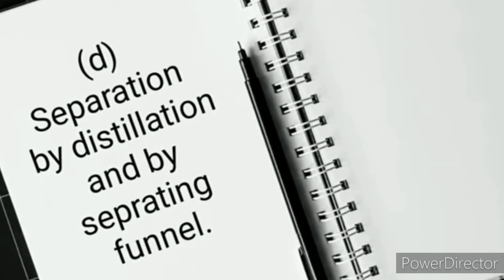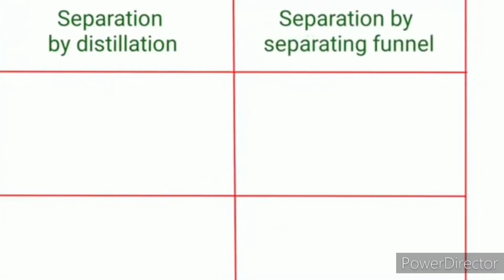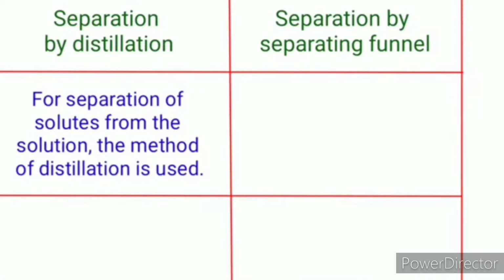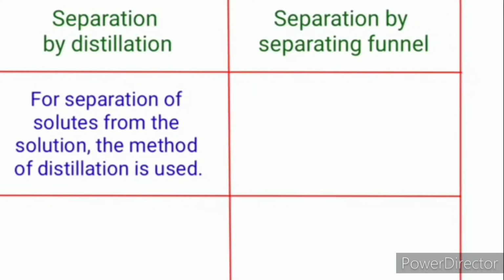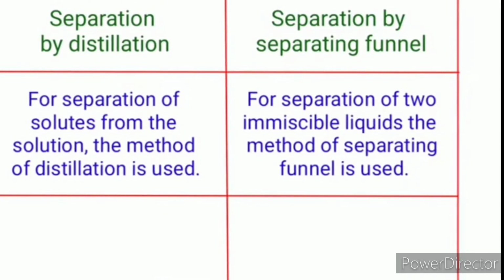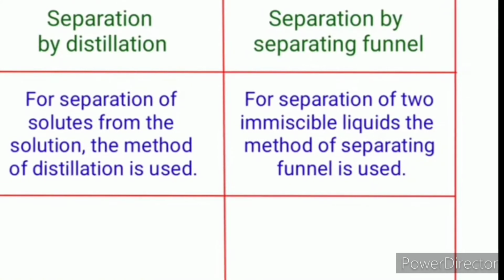Last is D, separation by distillation and separation by separating funnel. We saw the different separation methods. First is distillation and second is separation by the funnel. For separation of a solute from a solution, the method of distillation is used. For the separation of two immiscible liquids, the method of a separating funnel is used.